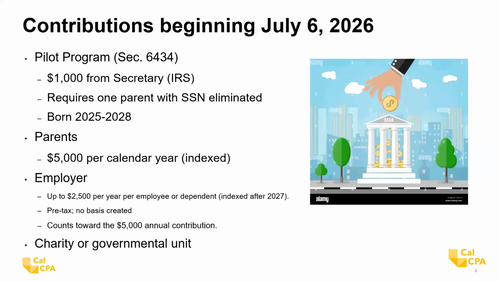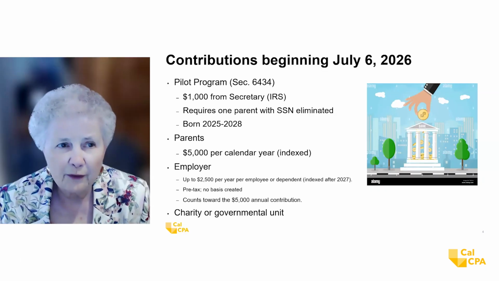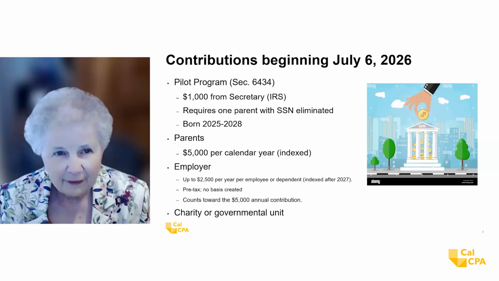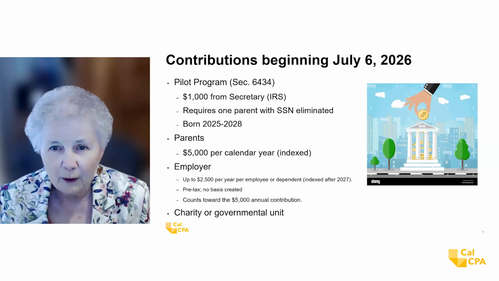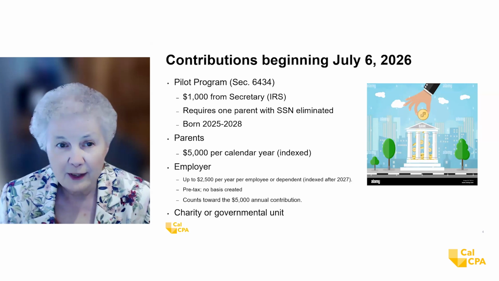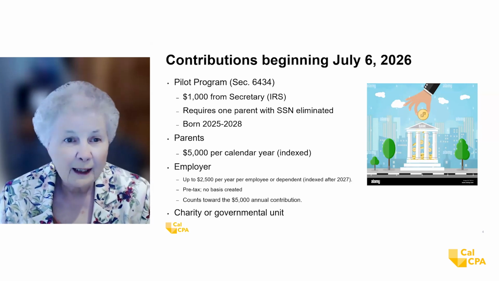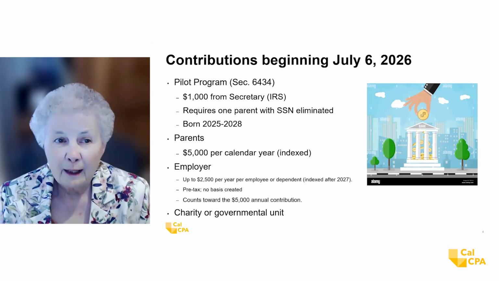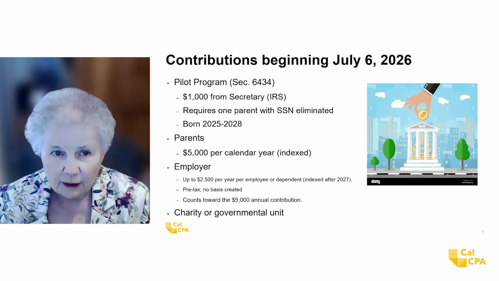So let's talk about the contributions. Do you see that date there, July 6, 2026? That's the first day that anybody can put money into one of these Trump accounts. And there are a couple of ways that we can start the accounts. First of all, there is a pilot program, and this is Section 6434. So $1,000 from the Secretary, which means Secretary of the Treasury, that means IRS, a $1,000 contribution can be put into the account.